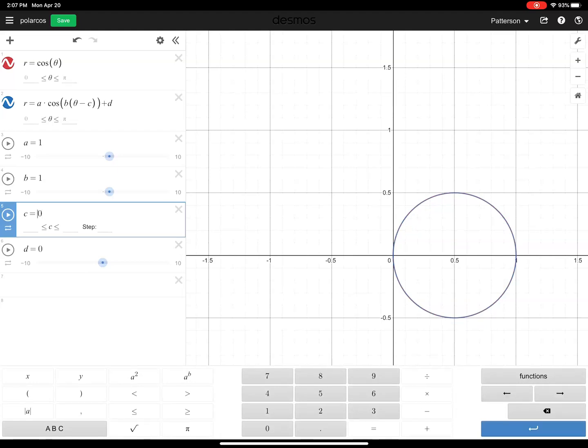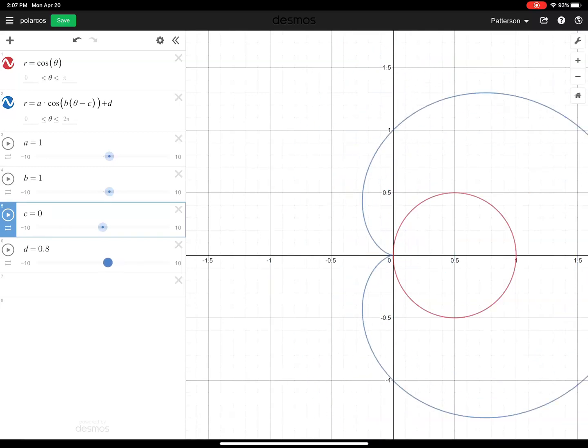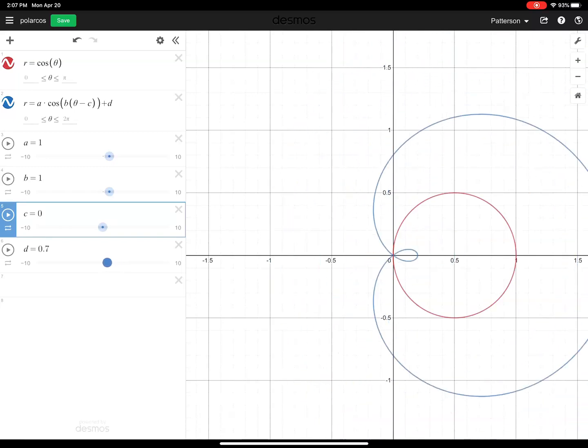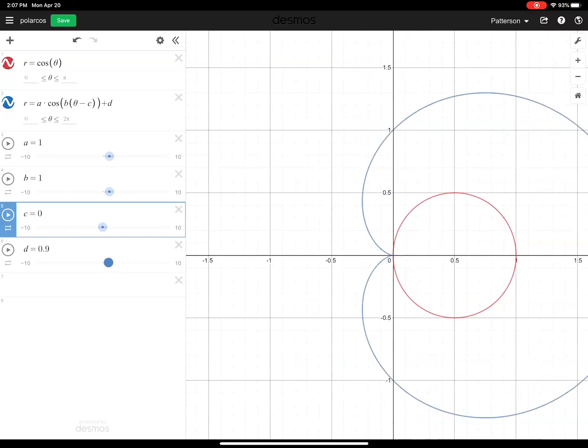Okay, so that's what C does, right? It's just a rotation around the origin of the regular old cosine graph, which is a circle. And that shouldn't surprise us that we're getting circles. D, let's see what it does. Okay, D does some strange things. I'm not even sure. It kind of blows up, and then I get this little loop inside there when I mess around with the D.